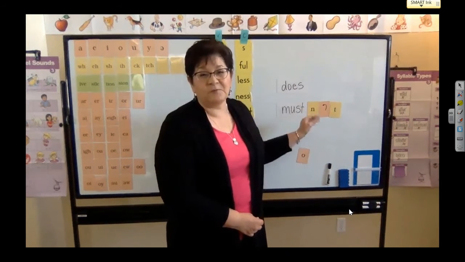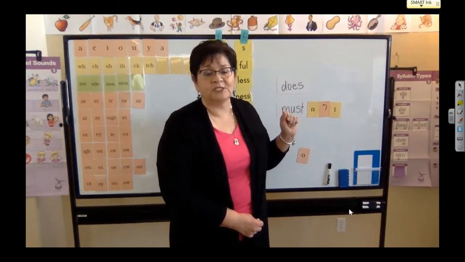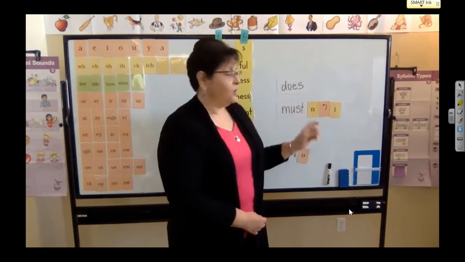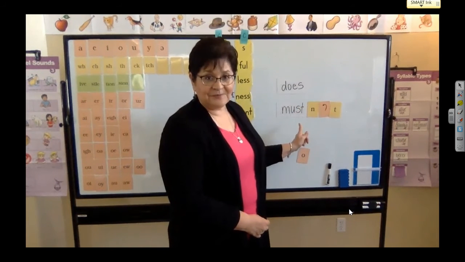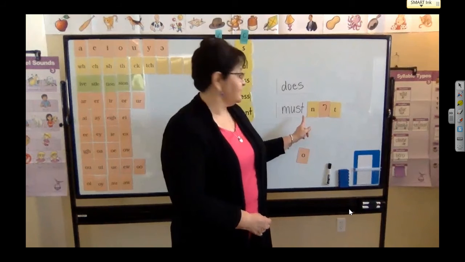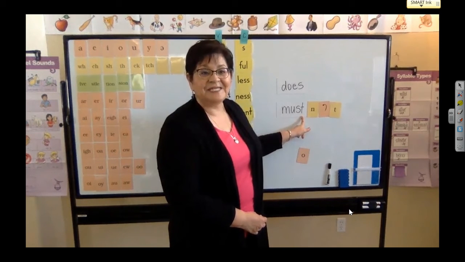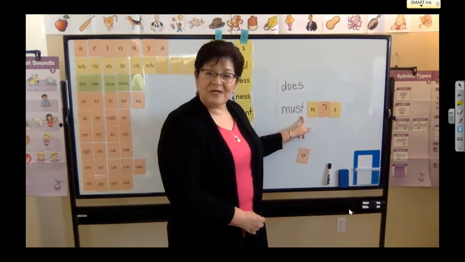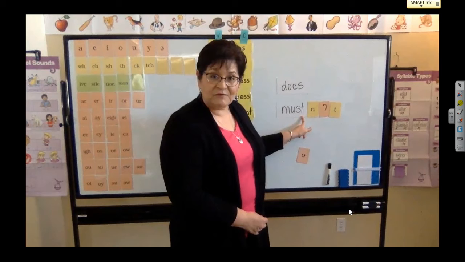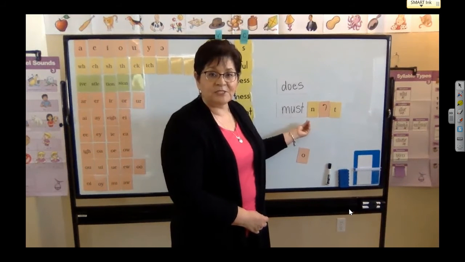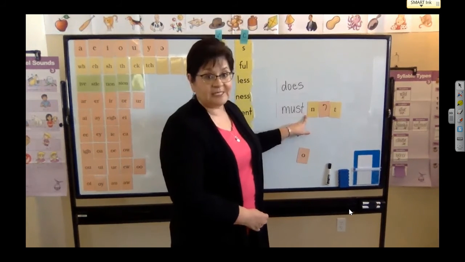This T is not, we're not saying it when we make the contraction. So I can say you must not play in the grass when it's wet, or you mustn't play in the grass when it's wet. Do you hear this T? No, you don't. We say mustn't. So that is one tricky one that we have to do. So you have to remember that with must not, when you make the contraction, you're going to say mustn't, and you're not going to say that T.